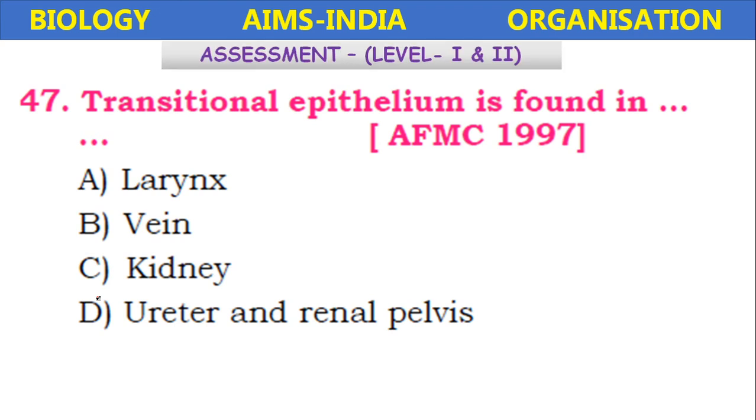Transitional epithelium is found in, Armed Force Medical Colleges in 1997. This question appeared. So larynx, vein, kidney, ureter and renal pelvis. It is found in the ureter and renal pelvis.